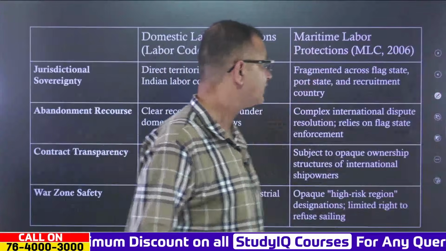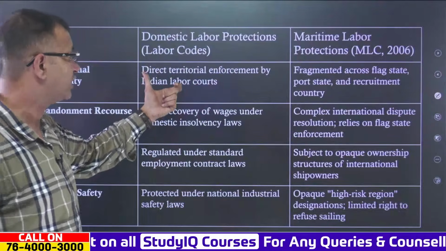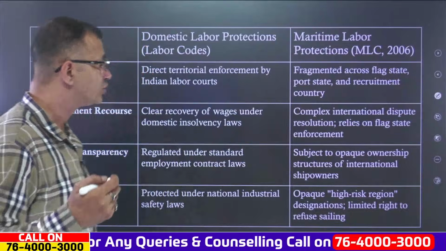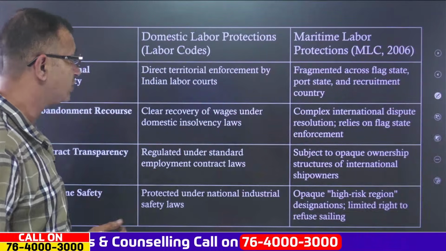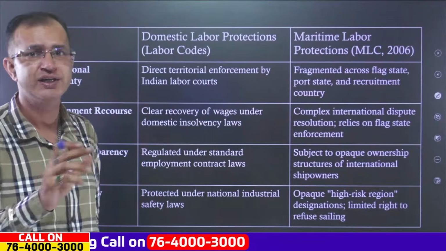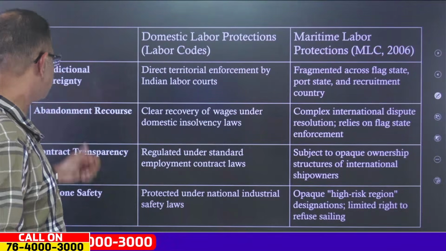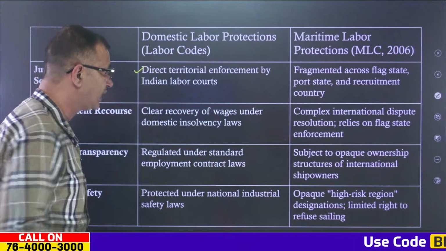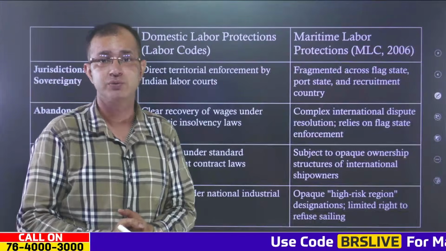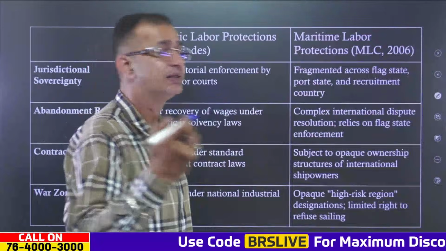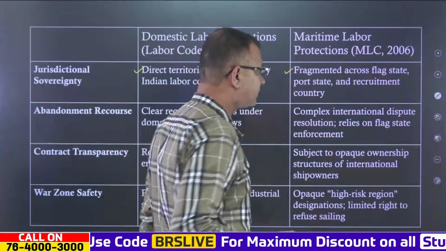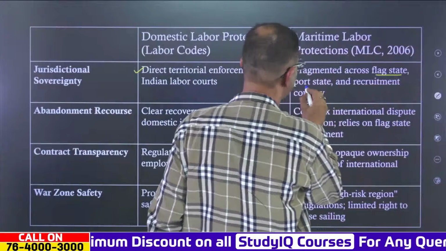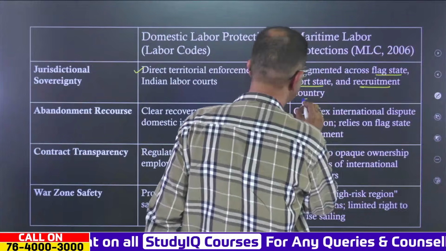So this is quite important: there is domestic labour protection, where we have the labour codes, and there is the MLC, the Maritime Labour Convention protection, that was adopted in 2006. Now, how these two are different: when it comes to jurisdiction and sovereignty, according to the domestic labour provisions, there is direct territorial enforcement by the Indian labour codes. But when it comes to the MLC, there is fragmented responsibility, or fragmented sovereignty, across the flag state, the port state and the recruitment country as well.